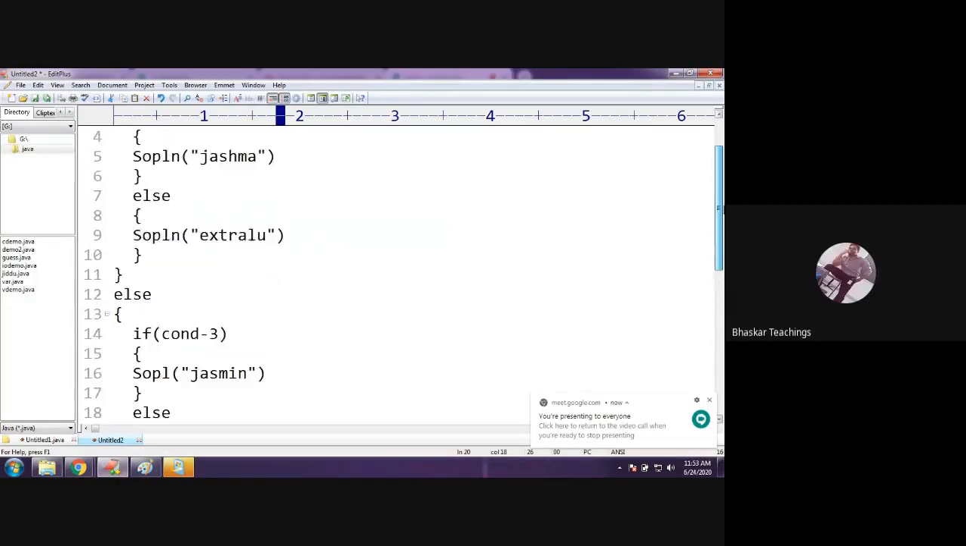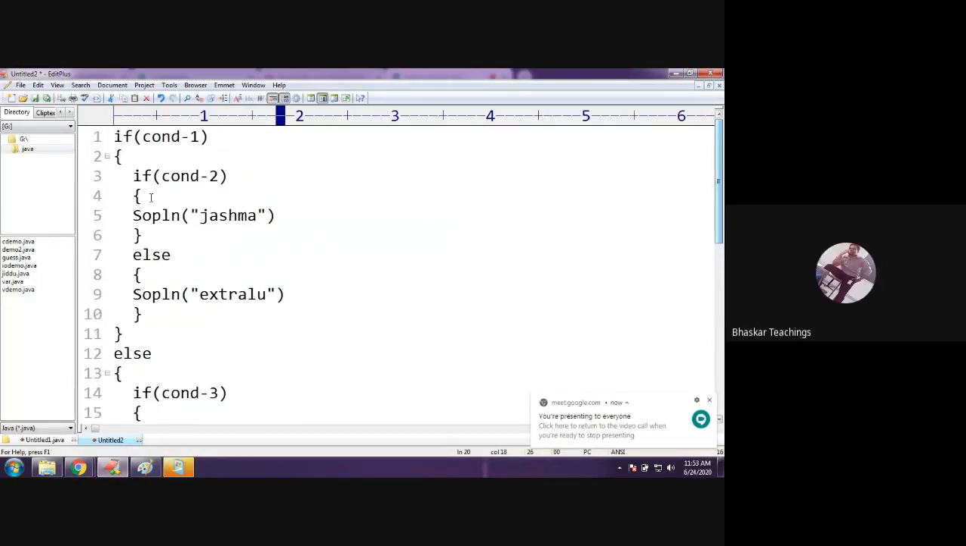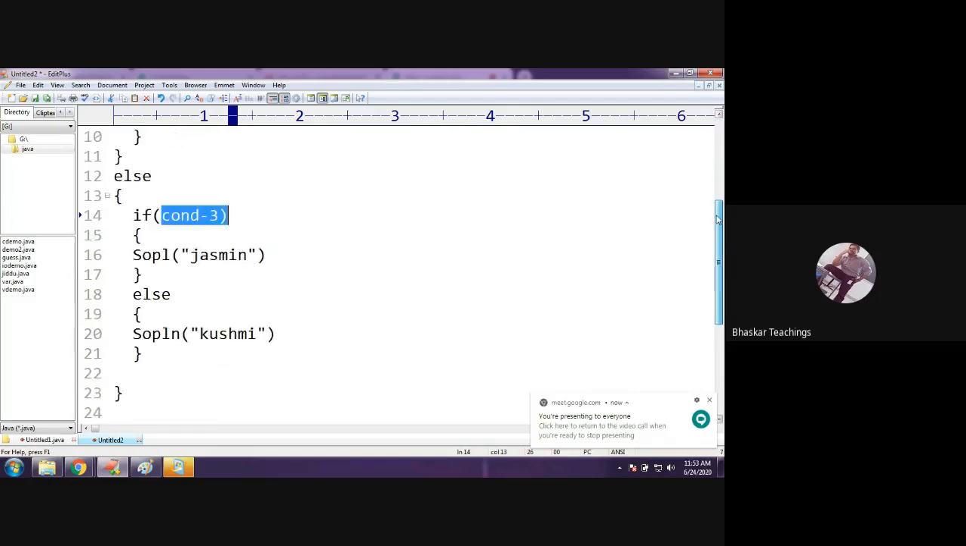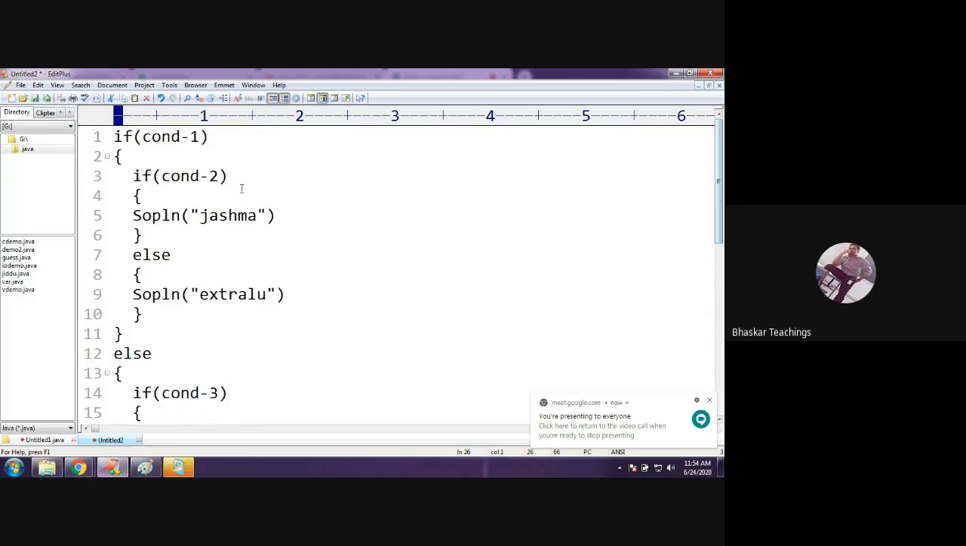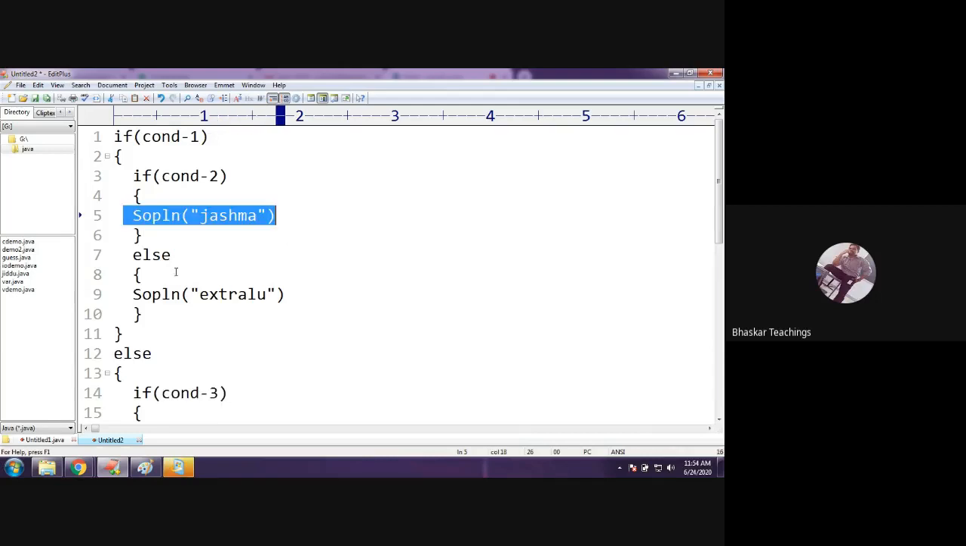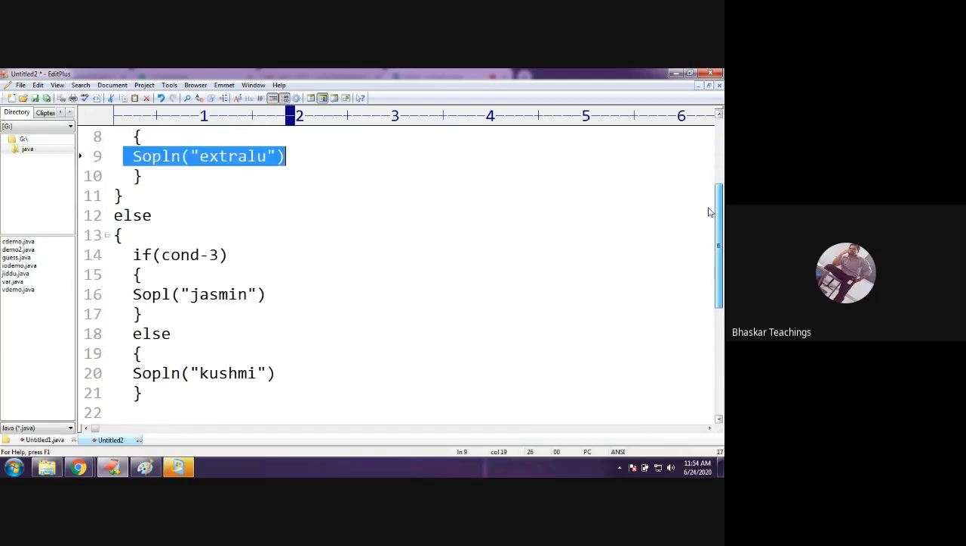Listen, I have three conditions, right? Condition 1, condition 2, condition 3. My question is, which statement will execute now? Which set of statements are going to be executed when these three conditions evaluate to false? False, false, false. Condition 1 is false, condition 2 is false, condition 3 is also false. Which statement? Line number 5, line number 9, or 16, 20?